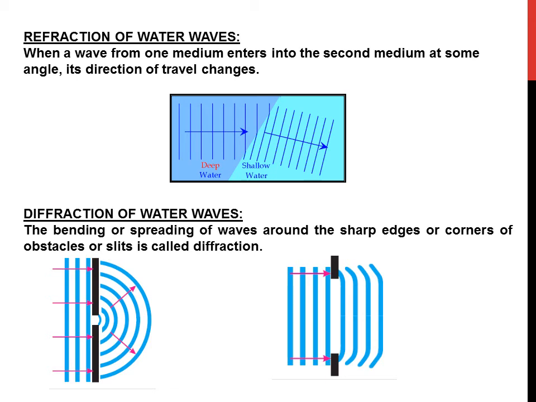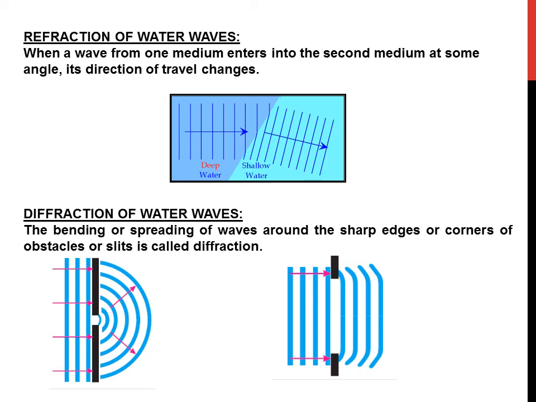Because we know that the direction of propagation of a wave is always perpendicular or normal to the wave fronts. This is how the change of path of water waves while passing from deep water to shallower water explains the refraction of water waves.